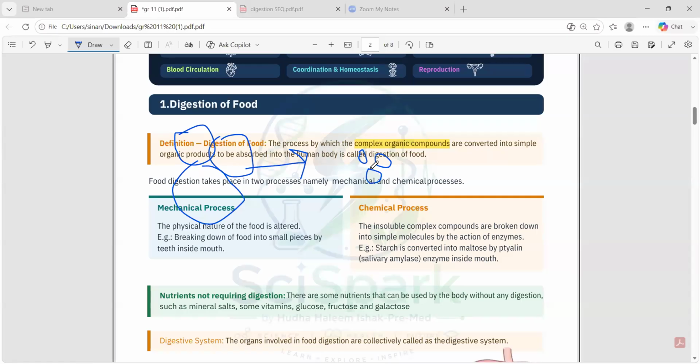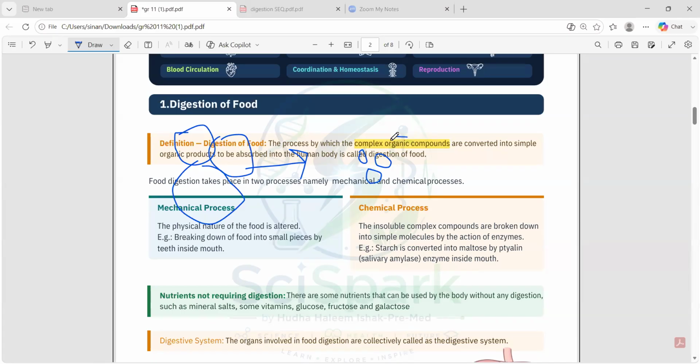What do you all mean by organic compounds? Very good. Compounds that contain carbon. Any compound that contains carbon is called an organic compound. But still we have some exceptions, right? Carbon monoxide, bicarbonates, all those things have carbon, but still they are inorganic. Those come under unit 1, grade 10.